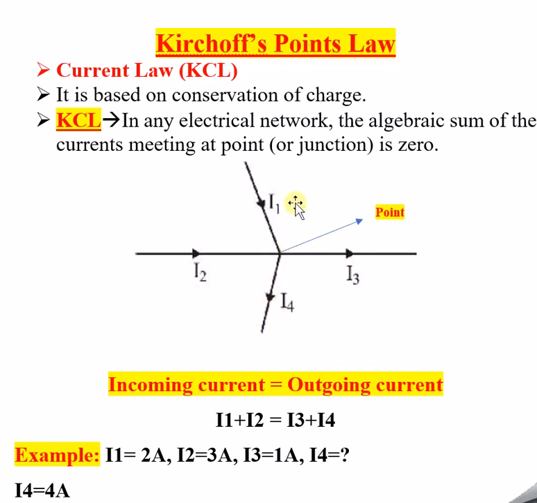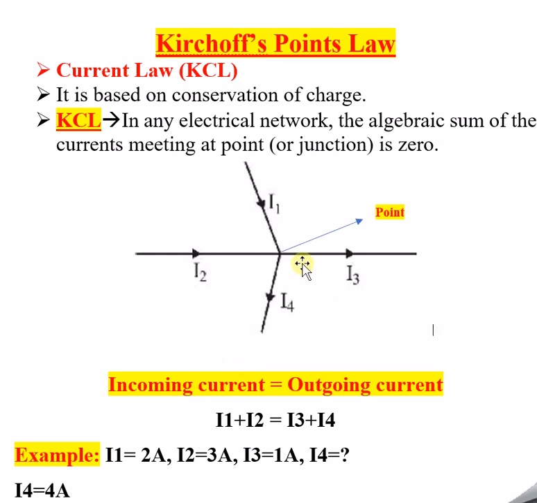That means the sum of incoming currents: what are the incoming currents in this case? I1 and I2 are the incoming currents. That means I1 plus I2. I3 and I4 are the outgoing currents. That means I3 plus I4. If I substitute these values, then I can find the value of I4, which is 4 amperes. In this way unknown currents can be calculated.